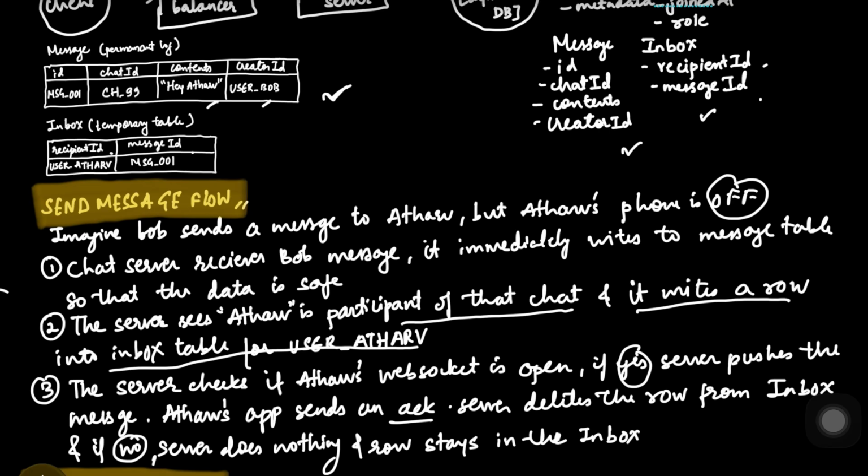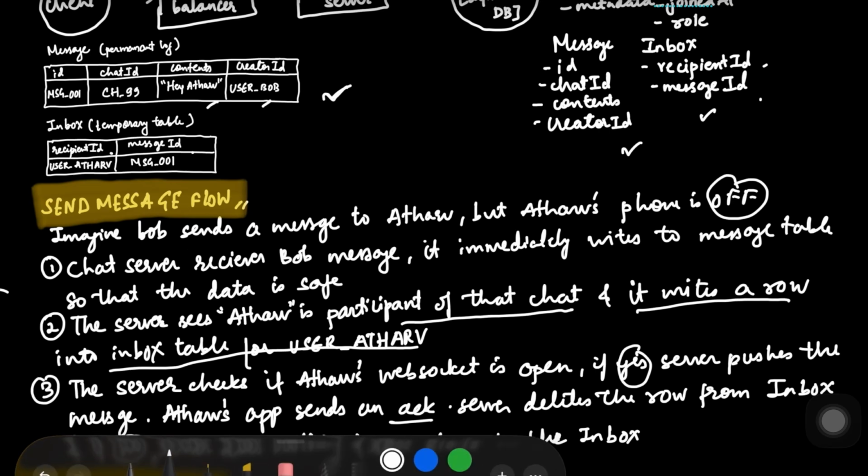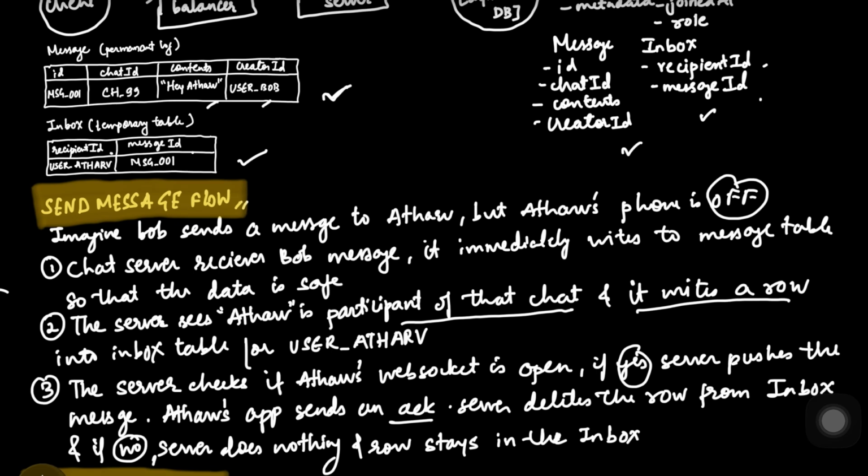So for user Athar, who is the recipient of that message, along with the message ID, we also write that into the inbox table.